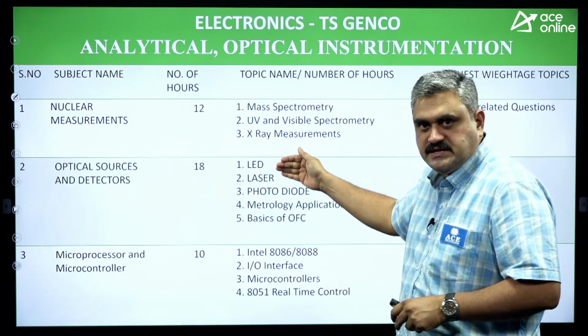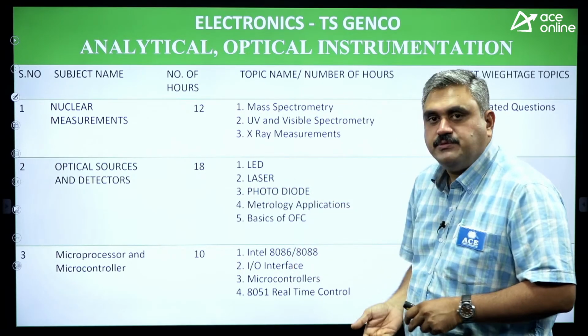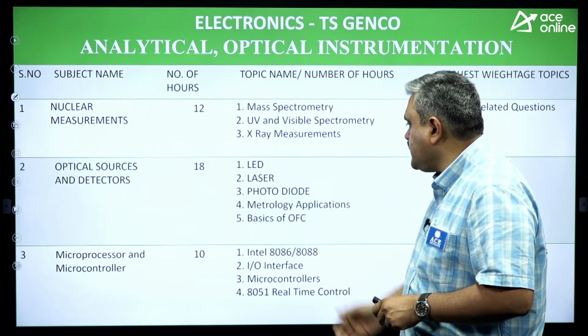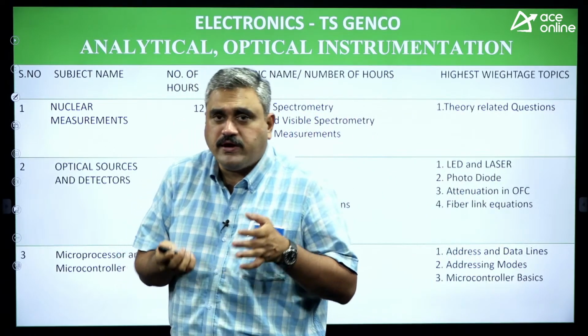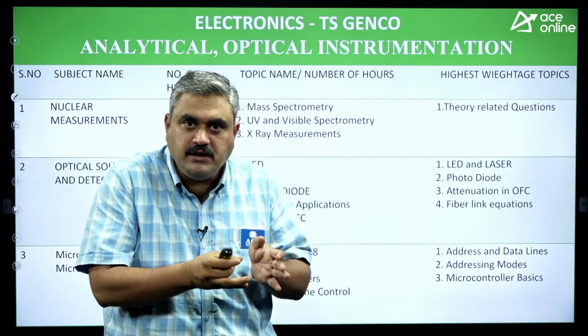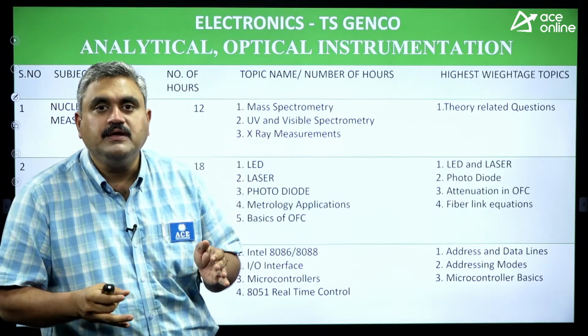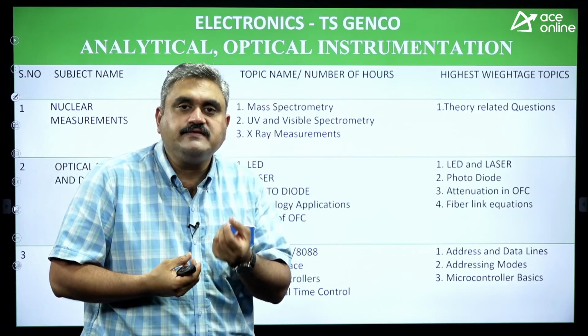So it covers LEDs, light emitting diodes, lasers, light amplification by stimulated emission of radiation, what are photodiodes, metrology applications, basics of OFC, optical fiber communication. So what is an optical fiber communication link? Starting from the source, cable and the receiver. So the total structure, how it is built up and what are the numericals, attenuation that can happen. These are the cases where you need to concentrate.